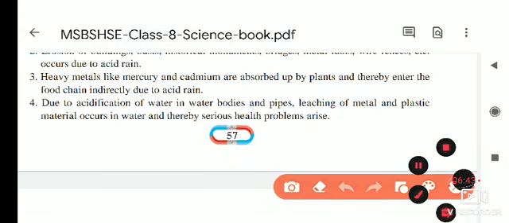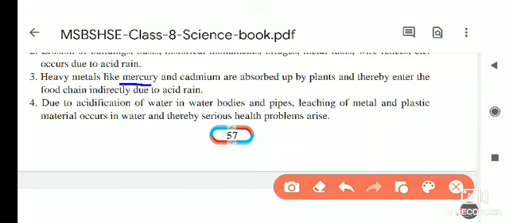Next, heavy metals. Which are the heavy metals? Mercury and cadmium. These are the heavy metals, just keep this in mind. Heavy metals like mercury and cadmium are absorbed by plants, and thereby enter the food chain indirectly due to the acid rain.